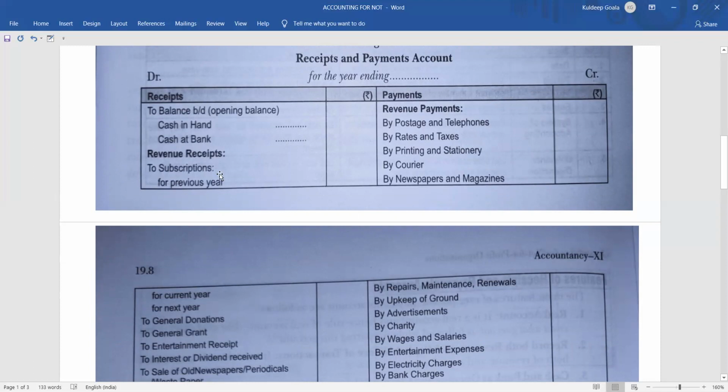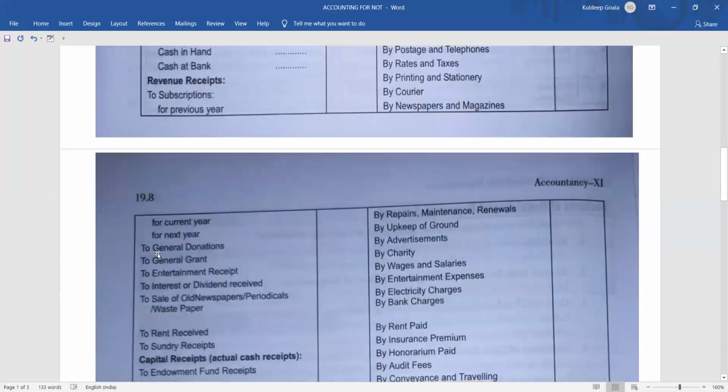Okay, if you are receiving subscription this year, whether it is for the previous year, current year or next year, all the items will be coming here. And then coming to the next one, general donation. General donation means any amount of donation that your club or organization has received from general people, or any invited guest, or anyone who has paid a certain amount of donation in your club without any specification for what purpose you are going to use it. So that will be taken as general donation.